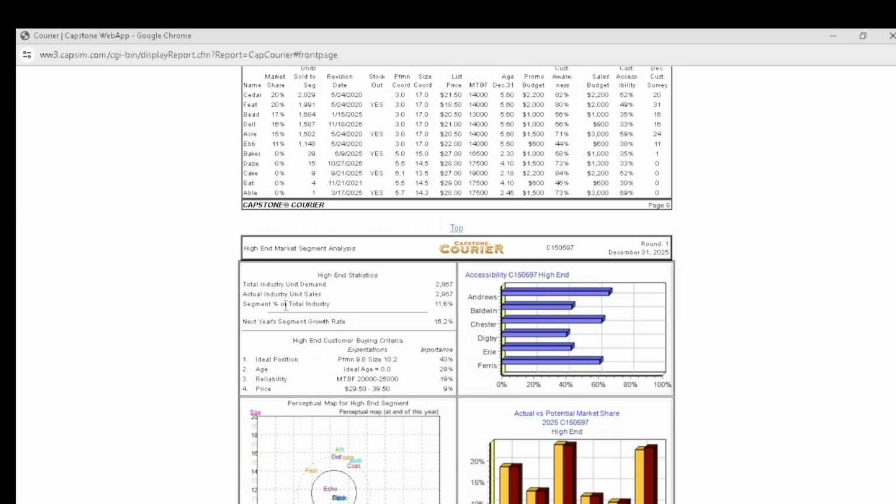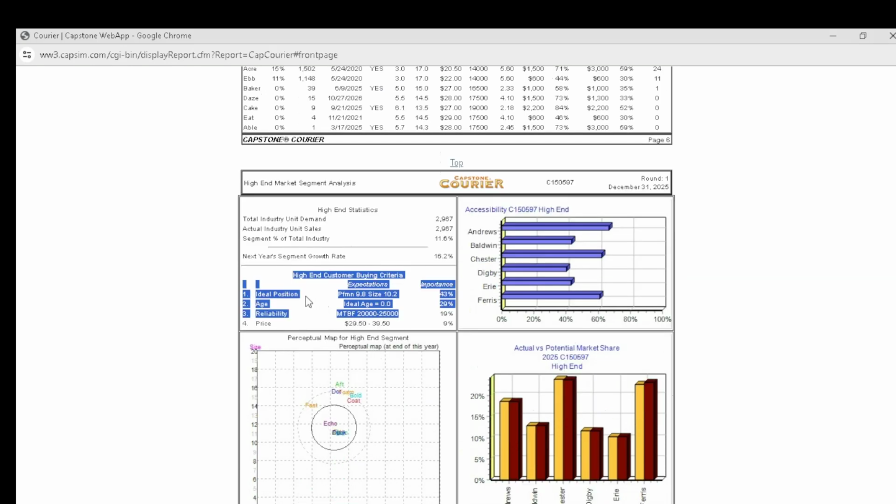When you go to the next segment, which is the high-end customer buying criteria, you can see that customers expect an ideal positioning of 9.8 and a size of 10.2, and it has 43% importance. An age of 0.0 has 29% importance. A reliability MTBF of 20 to 25,000 has 19% importance. And a price of 29 to 39 has 9% importance. So that's what customers expect in the high-end market.